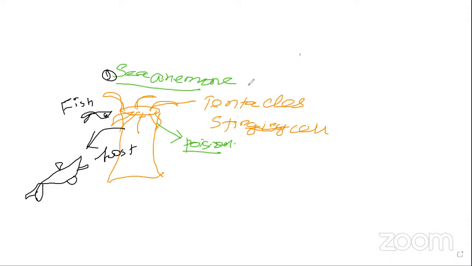This is the second important thing. So once again, repeat for you. Another aquatic example is called sea anemones. The sea anemones have a number of tentacles on them. The small fishes will live along with the sea anemones.